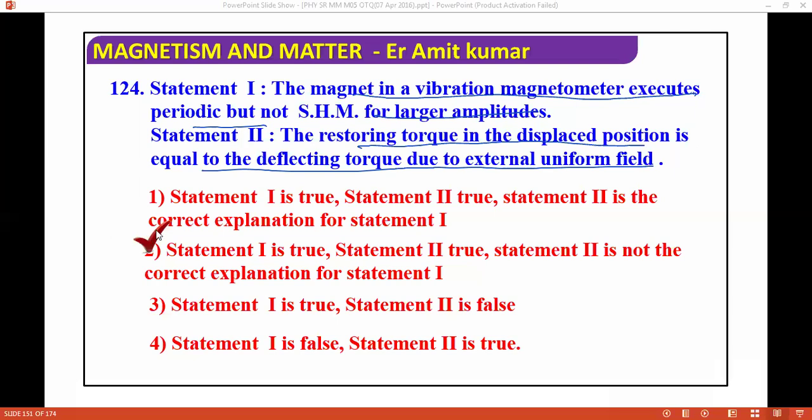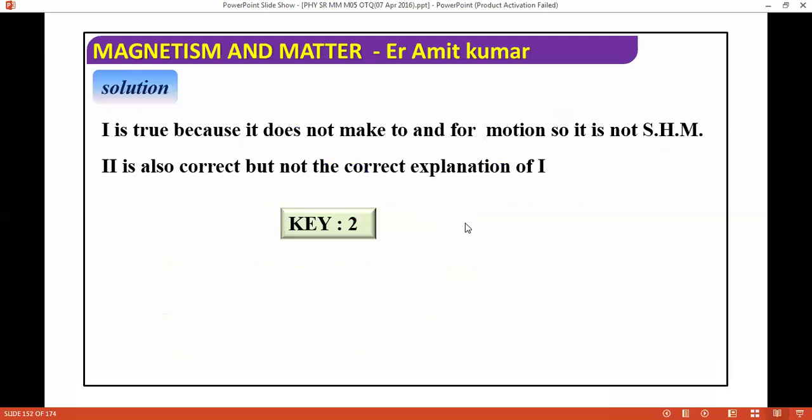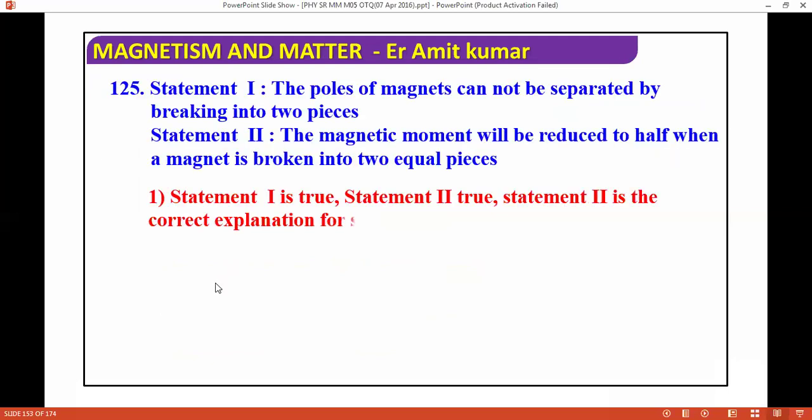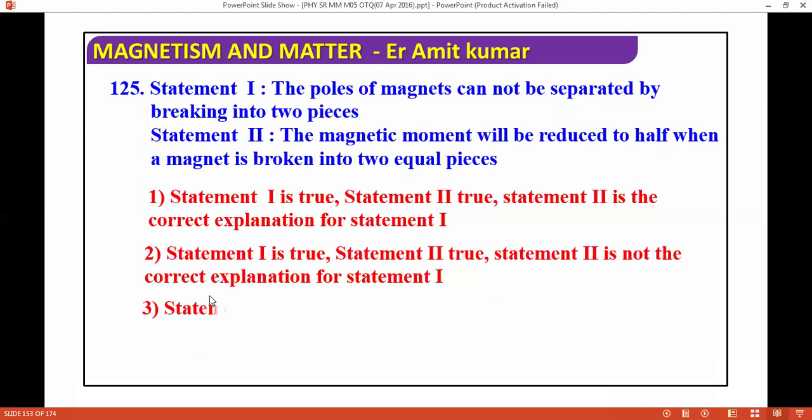Next question. This is through and you can go through it. Next question. The poles of a magnet cannot be separated by breaking it into two pieces. The magnetic moment will be reduced to half when a magnet is broken into two equal pieces.